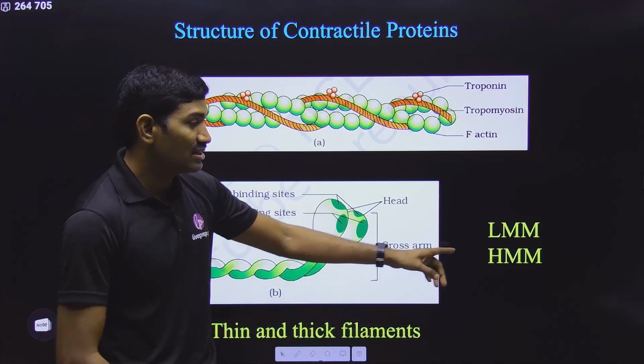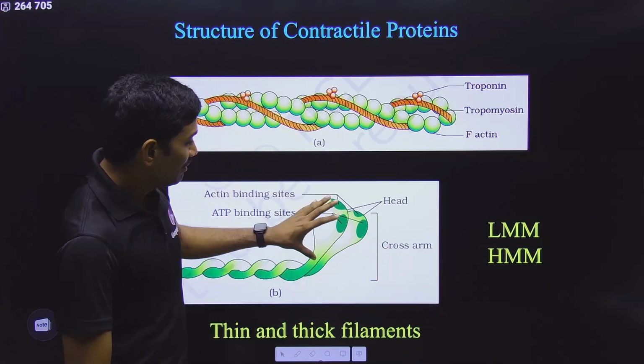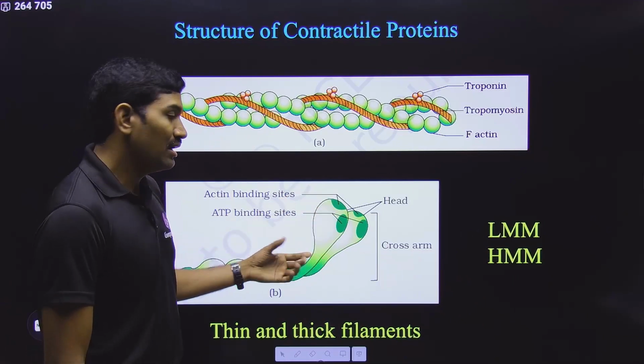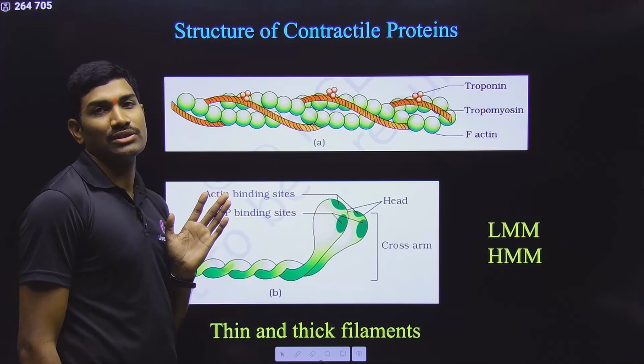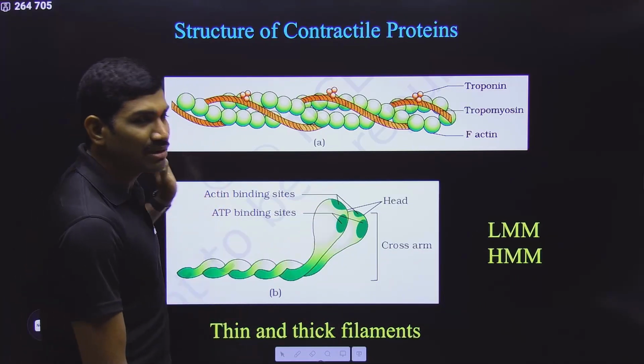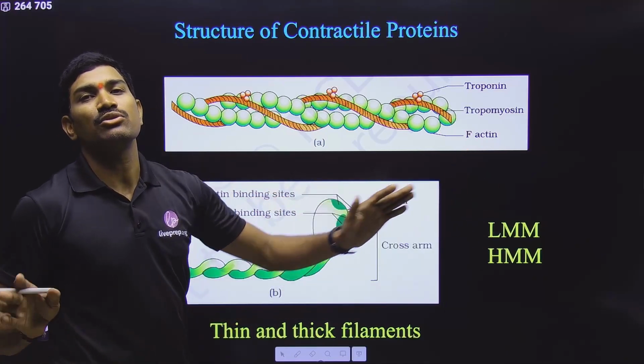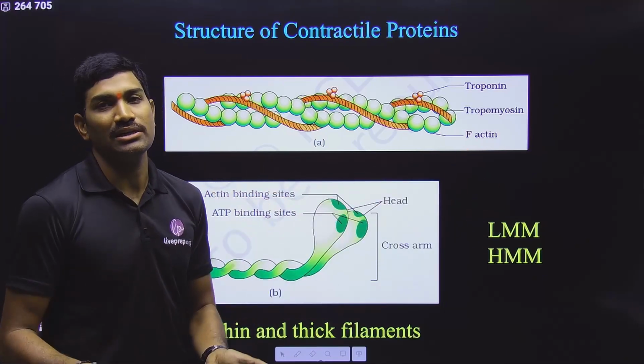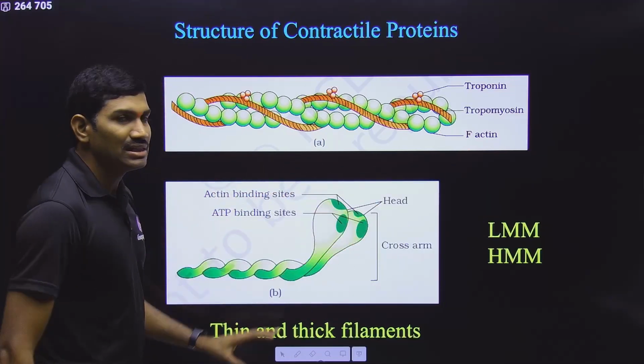So please observe the NCERT content carefully. Heavy meromyosin has head plus cross arm. Light meromyosin is only the tail portion. Clear? Now in this way, many of them combine together and make myosin, which is also called the thick filament. Clear? This is the general information.